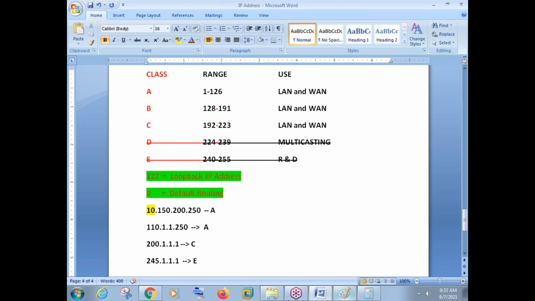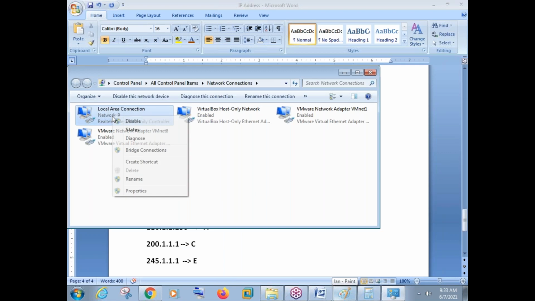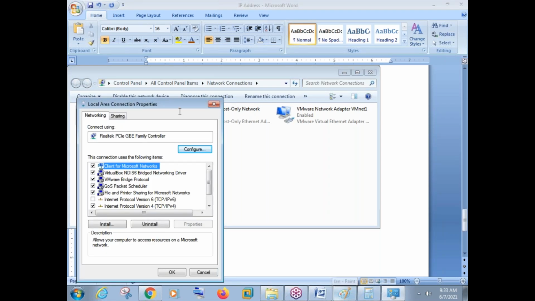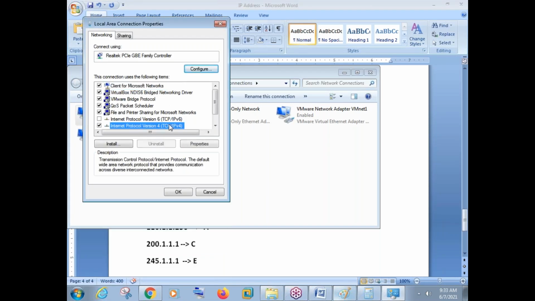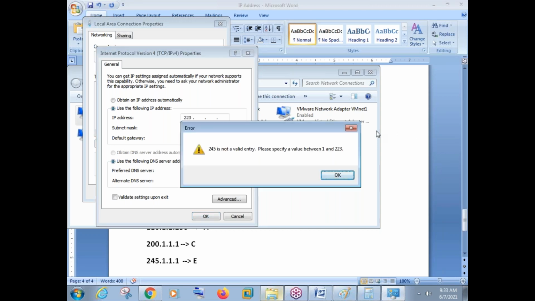Okay, now let us go and assign the IP address again. Last time we assigned the IP address here, but we have added some more information about IP. So let us go and check the IP again. If I enter an IP address as 200.1.1.1, it has accepted my IP address, right? But if I say 245, I got a message here again.